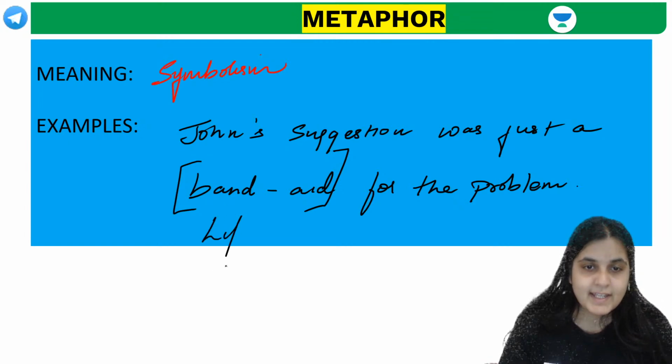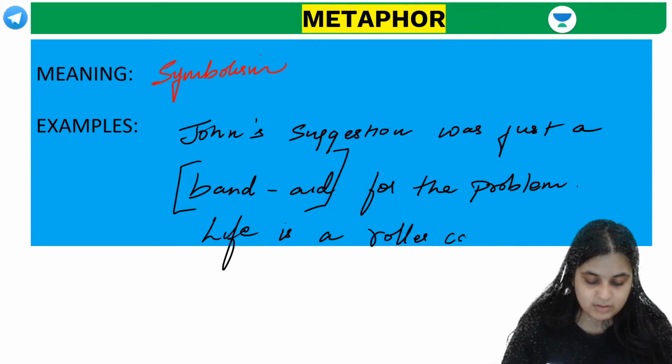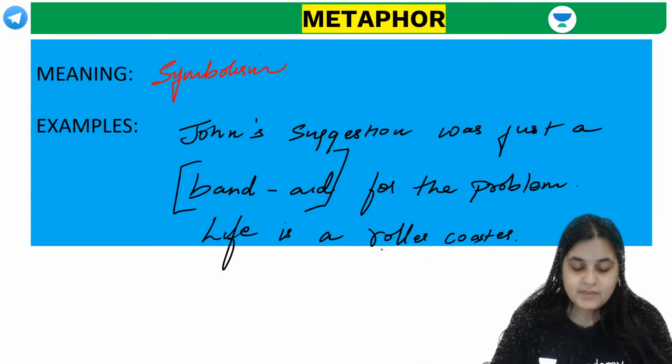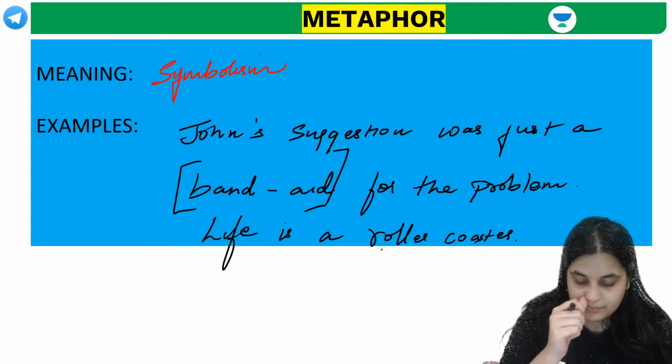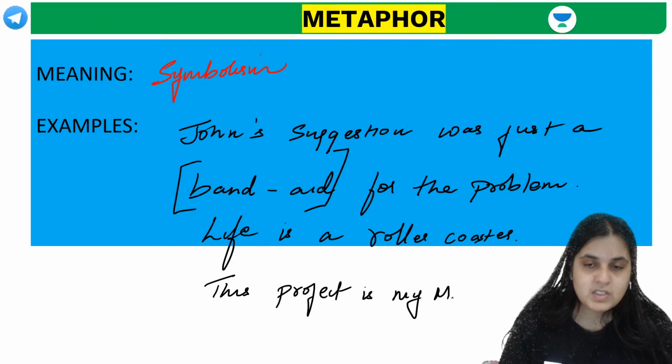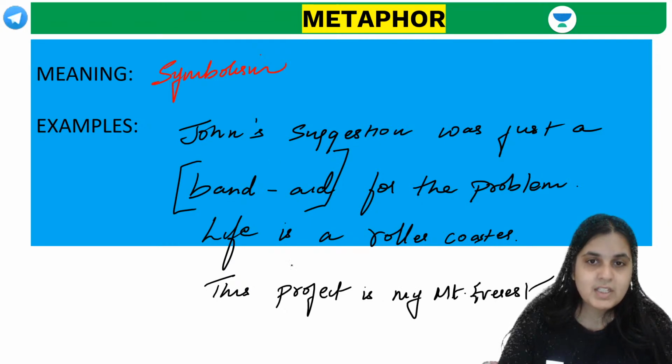Then if I say, life is a roller coaster. What is the meaning of life is a roller coaster? And this project is my Mount Everest. What is the meaning of all of this?